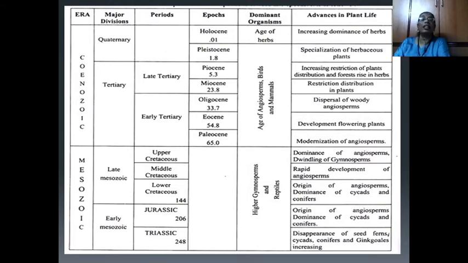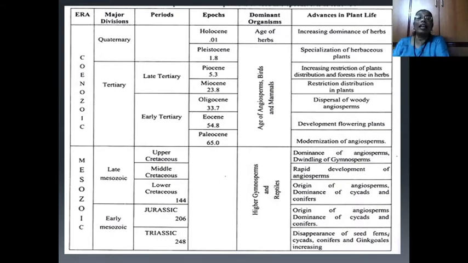Oligocene, 33.7 million years ago, is characterized by the dispersal of woody angiosperms. Eocene, 54.8 million years ago, is characterized by the development of flowering plants. Remember well, the existence of flowering plants is seen in the Eocene epoch of the early tertiary period of the major division tertiary of the Cenozoic era.